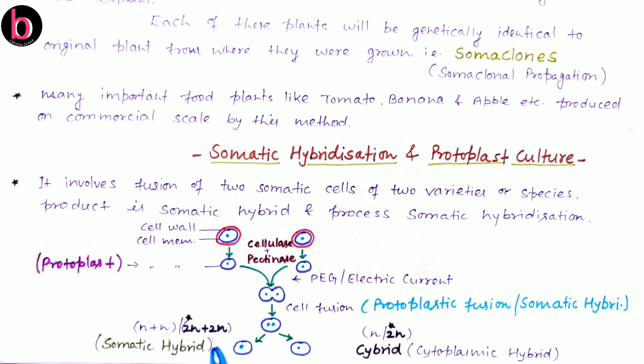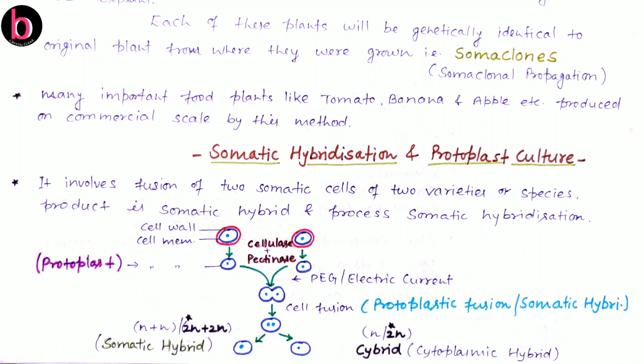Most of the time both these cells that we earlier took from here are diploid, so 2n plus 2n conditions may be there, or maybe also polyploid in nature, because polyploidy is a very common property of plant cells. So here there is fusion of both the cytoplasm as well as the nucleus, and this structure is a somatic hybrid, while the process we earlier discussed is somatic hybridization.